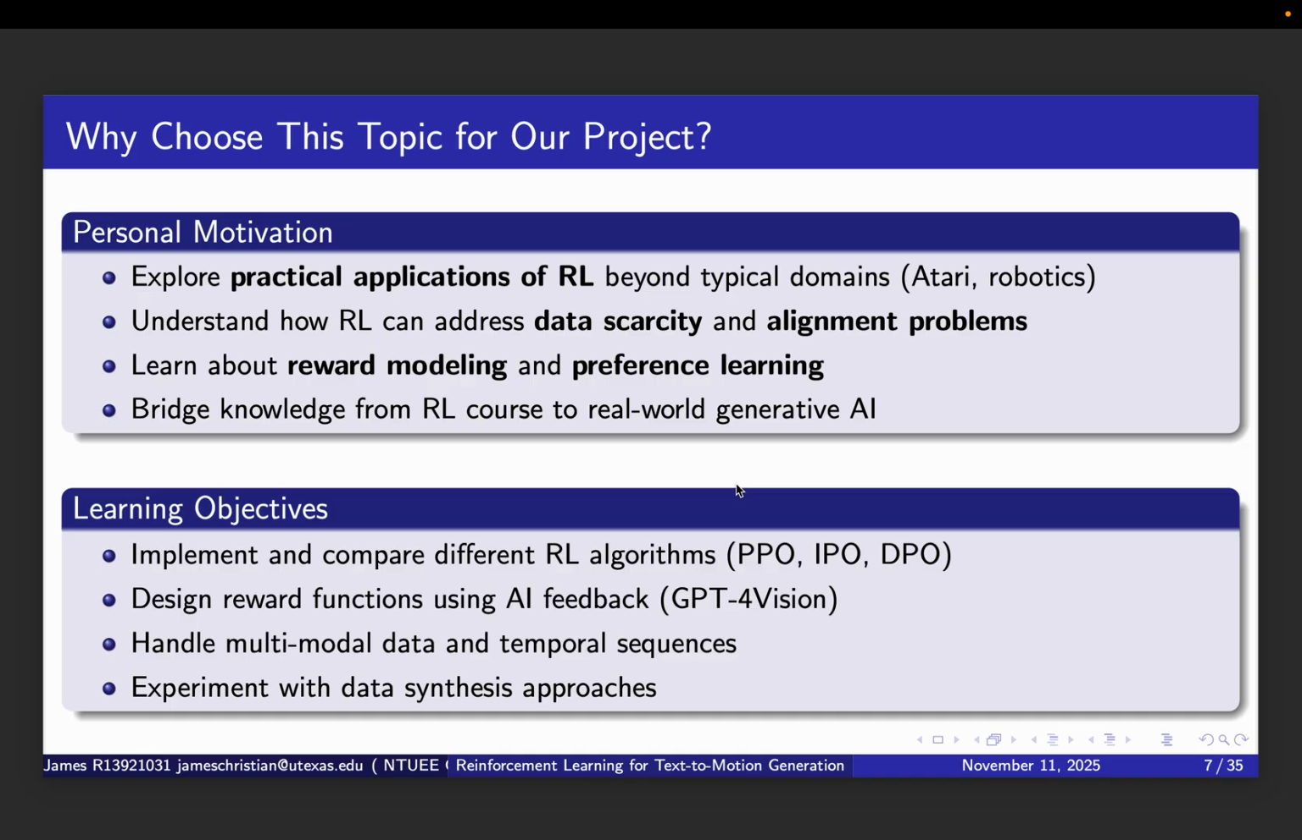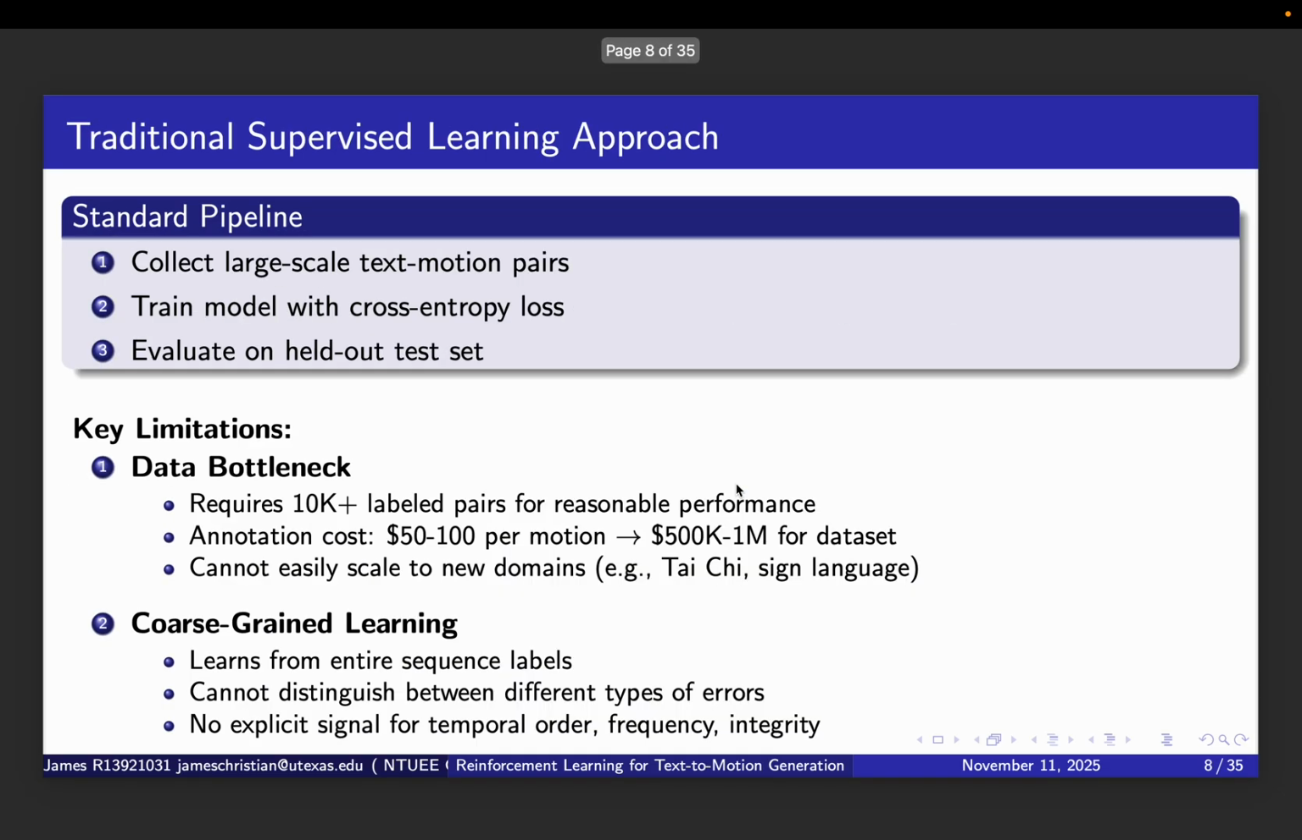Second, supervised learning is fundamentally coarse-grained. It learns from entire sequence labels without understanding what specific error it's making. The model gets the same loss whether it generates motions in the wrong order or slightly imperfect timing. There's no explicit signal telling it to pay attention to temporal order versus frequency versus integrity. These limitations motivate us to look for a better approach.